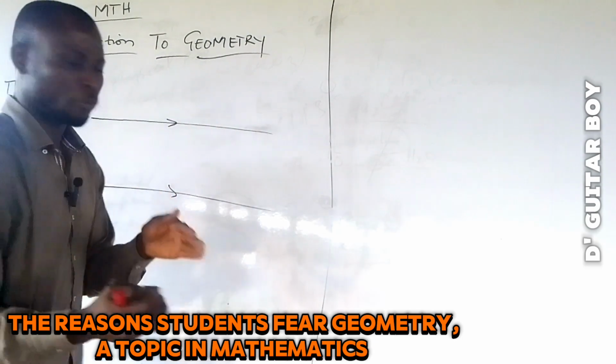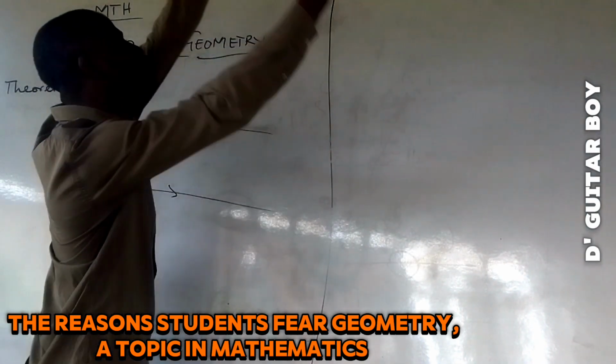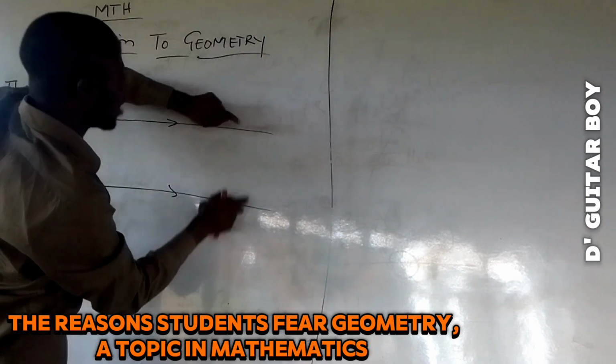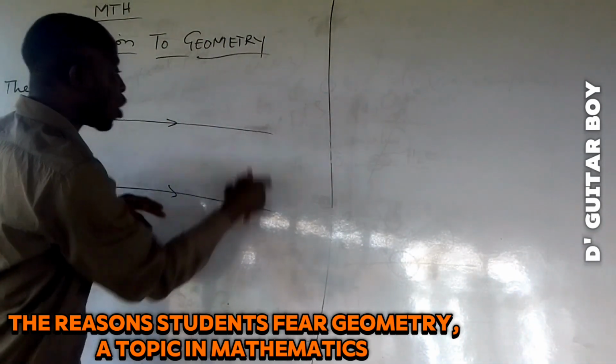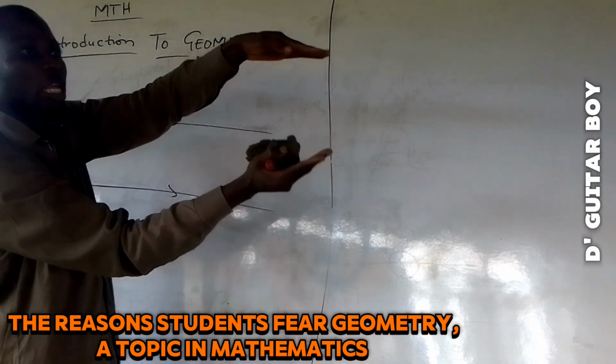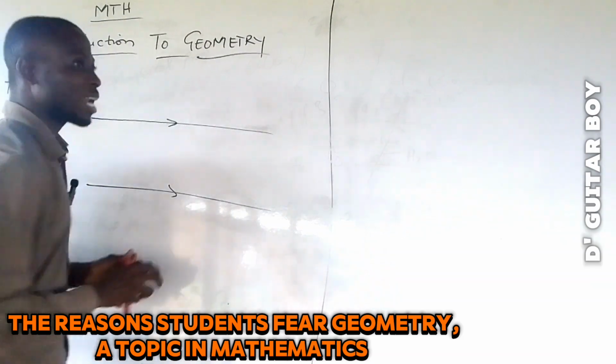Now, if you have that kind of situation, you will notice that there is no way you can draw these lines even to infinity and have them meet. They will not meet because the distance from here to here is always the same. They will never meet. But if there is a slight difference, they will meet. So that is a parallel line.